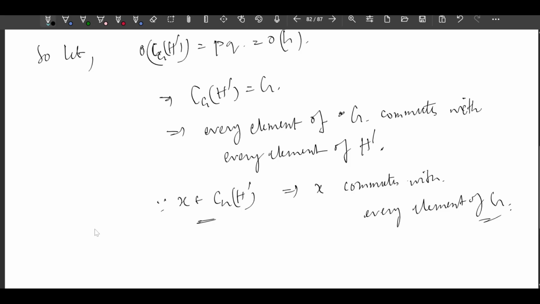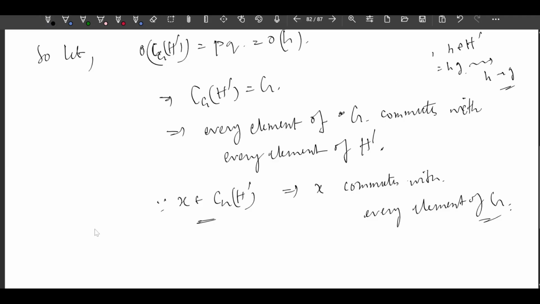So what is the converse? Every element of H' commutes with every element of G. Do you understand what I am saying? Suppose g belongs to G, capital G, and small h belongs to capital H'. I am saying that g commutes with h, and h commutes with g. So I am saying that every element of G commutes with every element of H'. This implies in particular this x also commutes with every element of G, right?